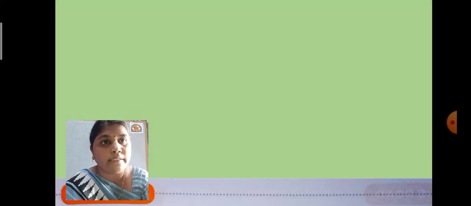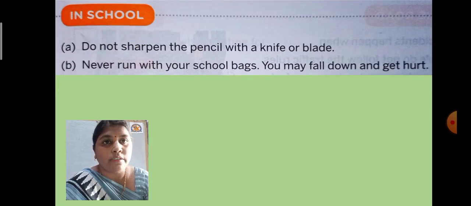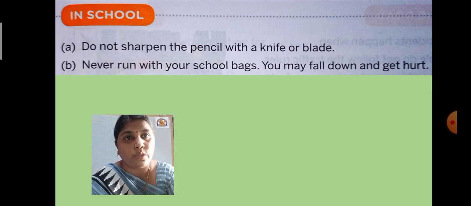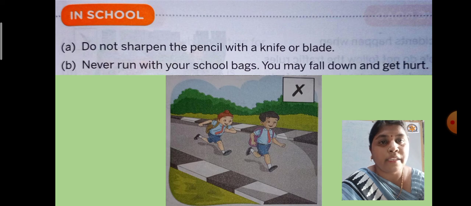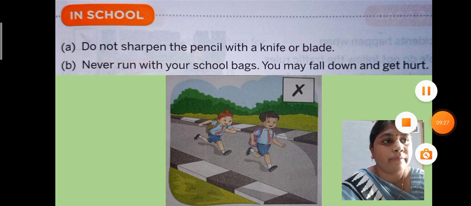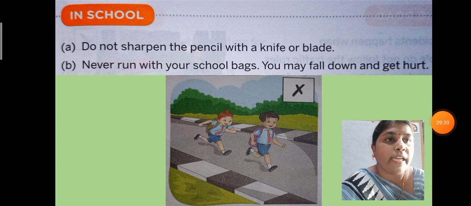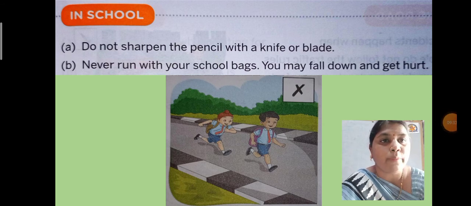So let us see the safety rules which you have to follow in school. What are the rules that you have to follow in school? So see, in school, A, do not sharpen the pencil with a knife or blade. A sharpener is there, so you have to use the sharpener only. You should not sharpen your pencil with a knife or blade.